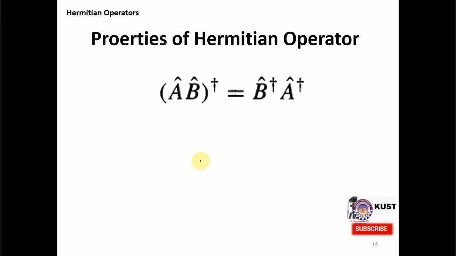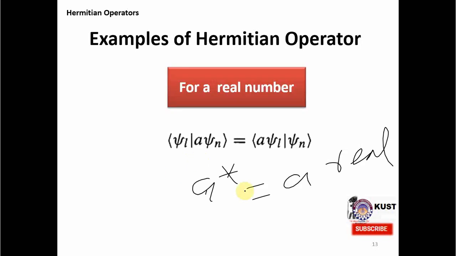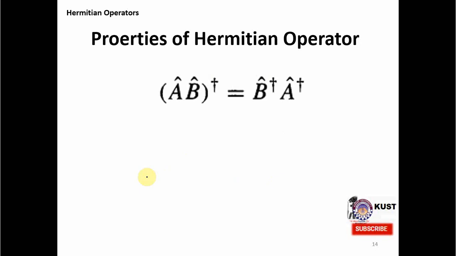And what are the properties? Now we want to check what are the properties of some Hermitian operators. And remember that at the end I will give you a calculation for energy and momentum operators to check whether they are Hermitian or not. So after giving these examples for properties, I will also tell you how to calculate the Hermitian operators for energy and momentum.